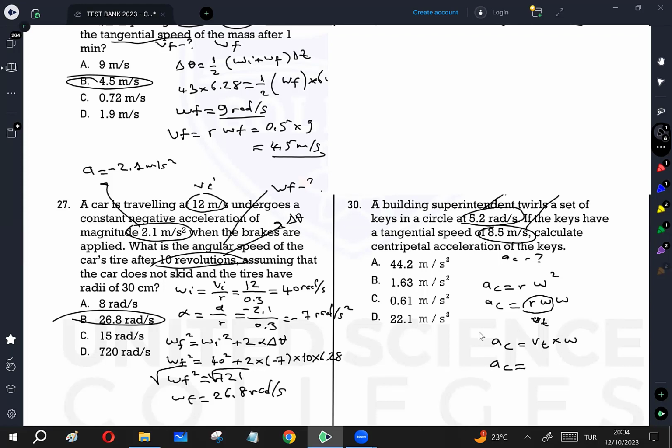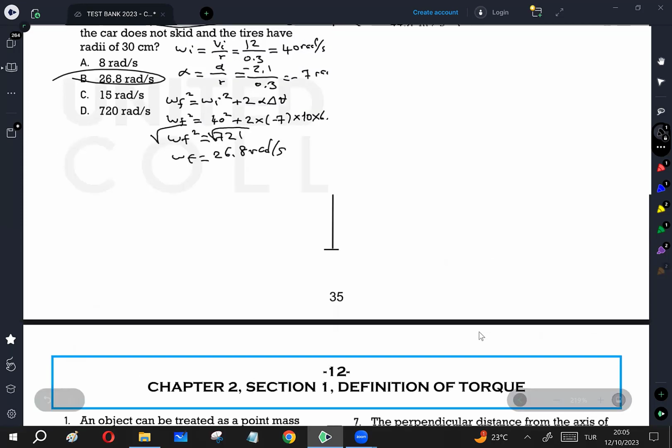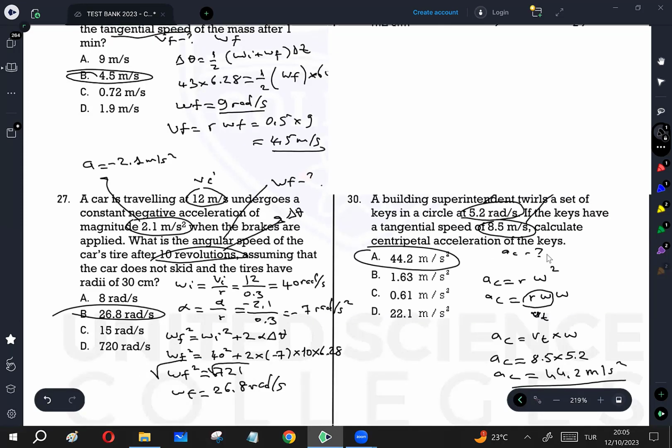So I can also calculate a_c by tangential speed times angular speed. Tangential speed is given, 8.5. Angular speed is 5.2. So 8.5 times 5.2, answer is 44.2 meter per second squared, which is the correct answer. This is all about doing assess test number 11.